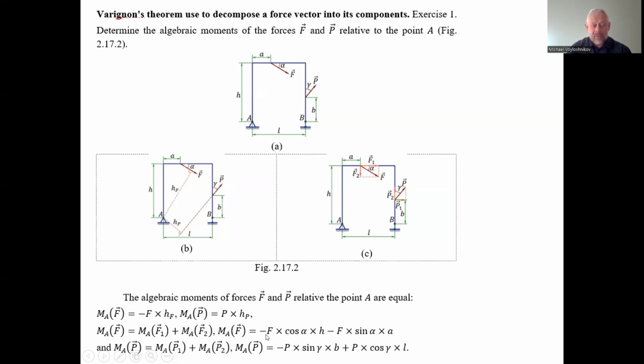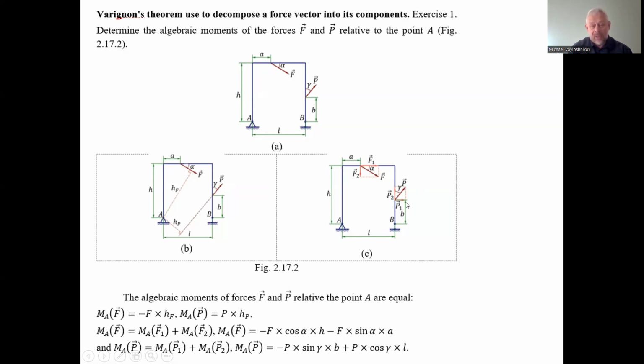So this is equal to minus magnitude F multiplied by cosine alpha and by arm H, minus F multiplied by sine alpha and by the arm A. These moments rotate clockwise, so we have two minuses.